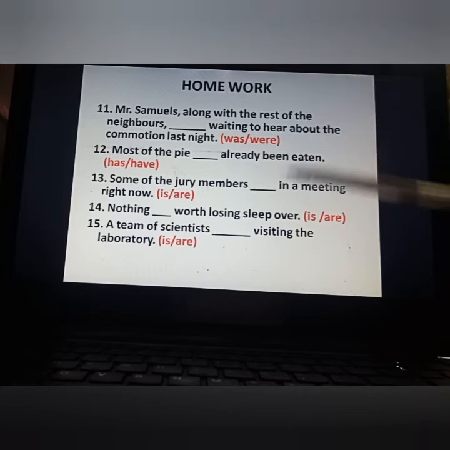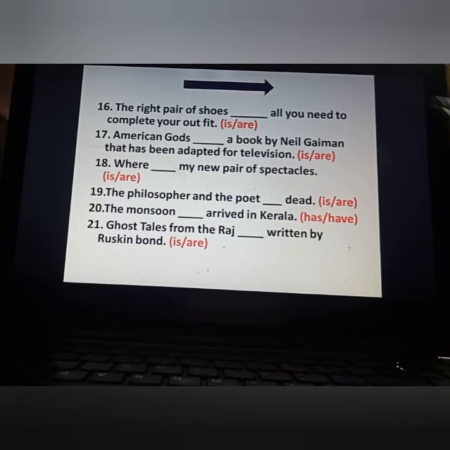Has or have. Some of the jury members dash in a meeting right now. Is or are. Nothing dash worth losing sleep over. Is or are. A team of scientists dash visiting the laboratory. Is or are. Next one. The right pair of shoes dash all you need to complete your outfit. Is or are. American Gods dash a book by Neil Gaiman that has been adapted for television. Is or are. Where dash my new pair of spectacles. Is or are.